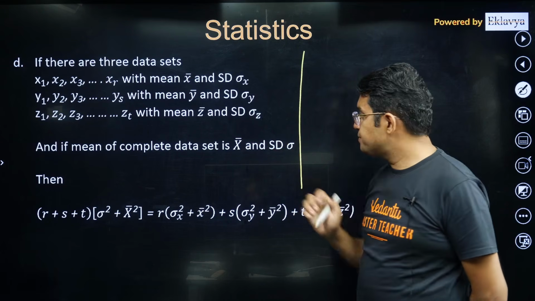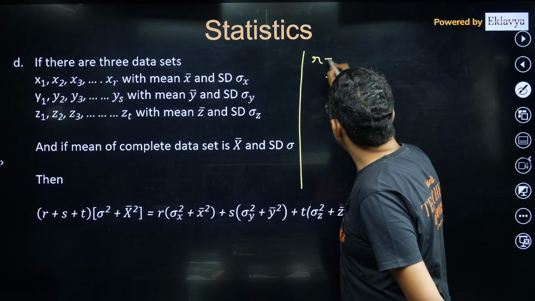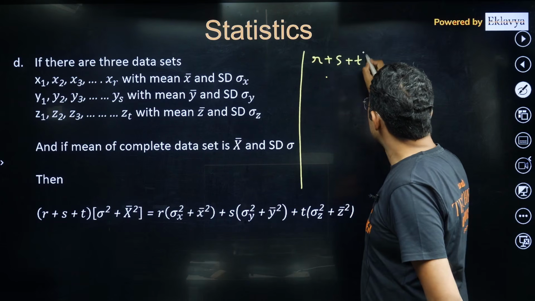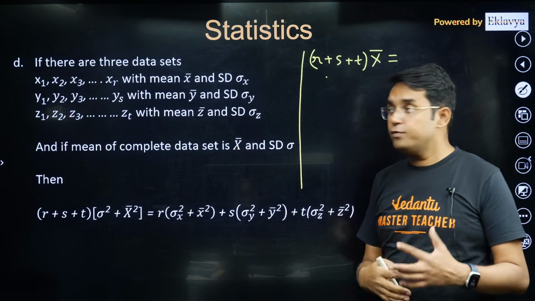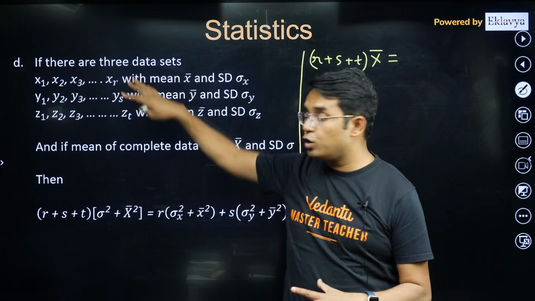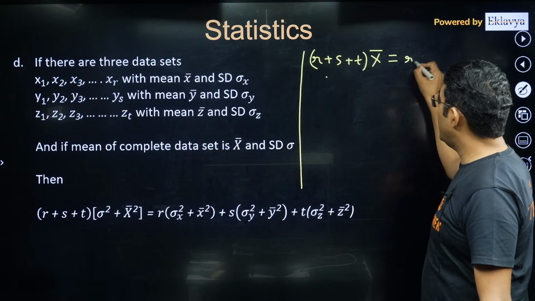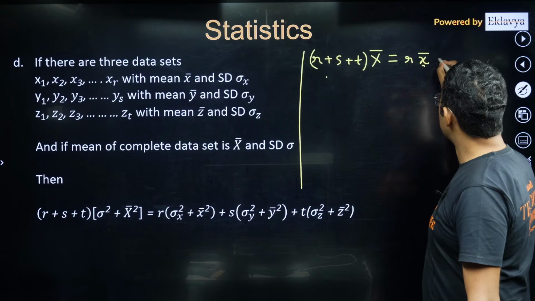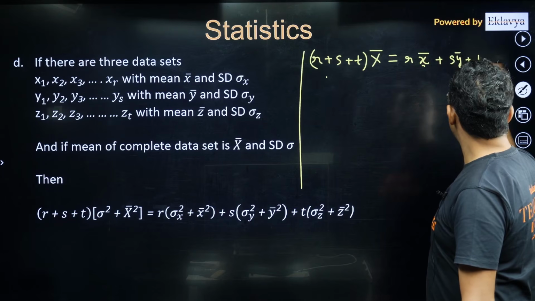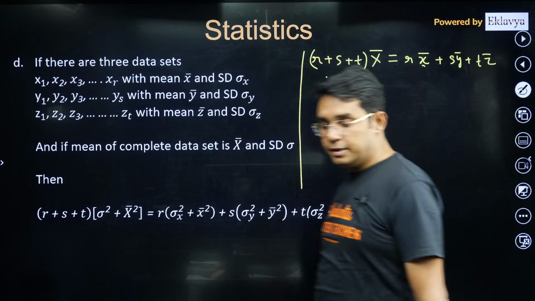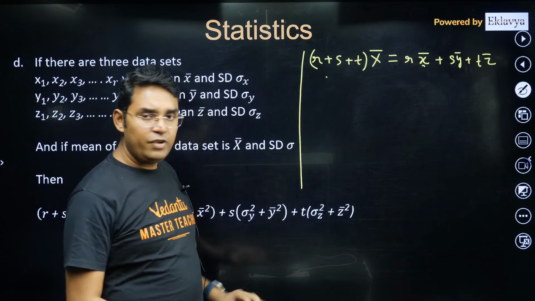For this X bar, r plus s plus t, the total number of data, times X bar has to be the sum of all the data across the three different sets x, y, and z, and that should be equal to r into x bar plus s into y bar plus t into z bar. That's it. So this result will give you how we can find X bar. Very simple, very intuitive, I think.